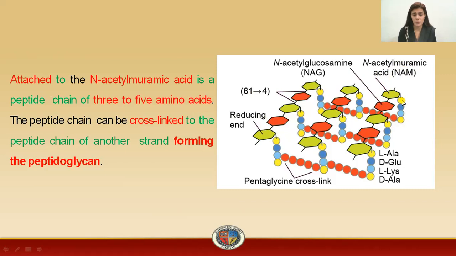This figure is representing 4 amino acids, but it can contain 3 to 5 amino acids. And this amino acid will basically help us in connecting these two glycan chains. You can see this is an amino acid chain.